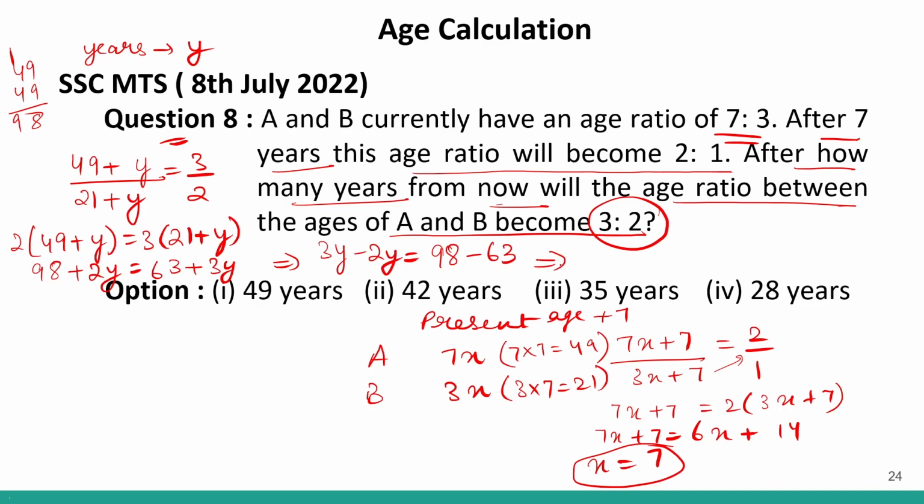If I solve it further, y will be equal to 98 minus 63, which is 35. So my answer will be 35, which is given in option number 3, 35 years. Y is the number of years. So after 35 years, the ratio of their ages will become 3:2. Clear?